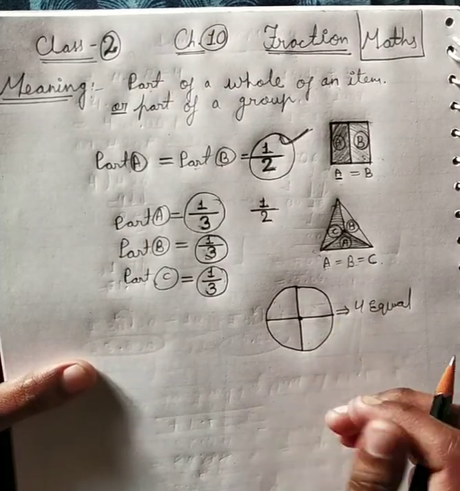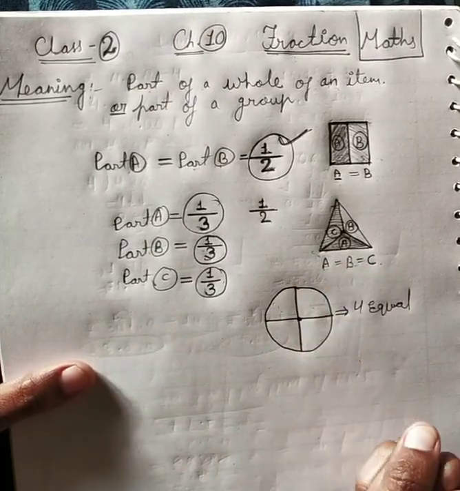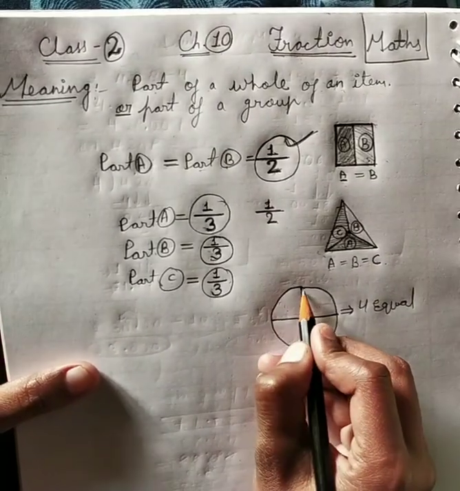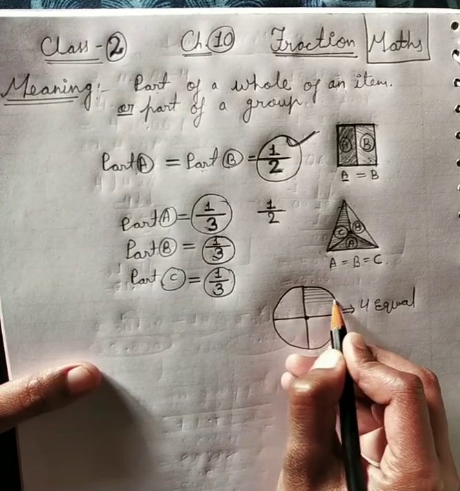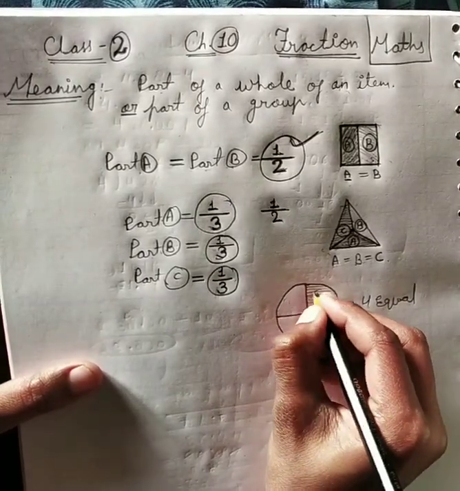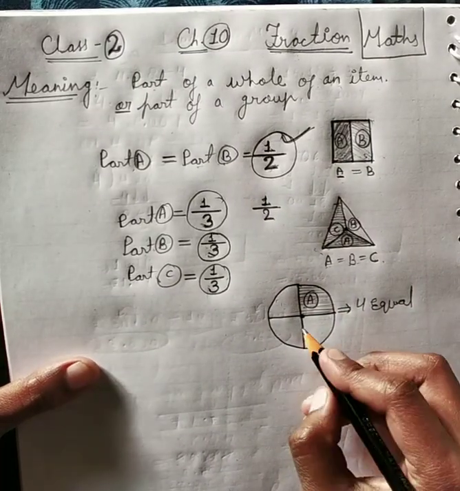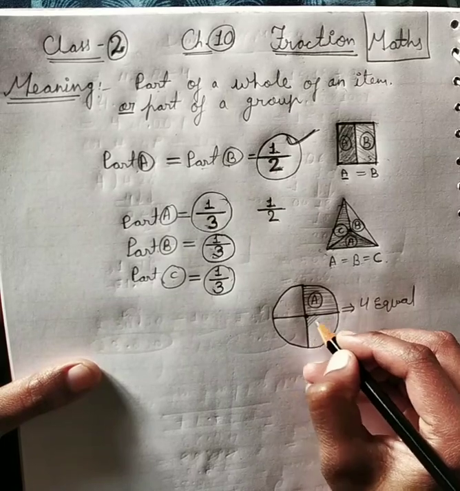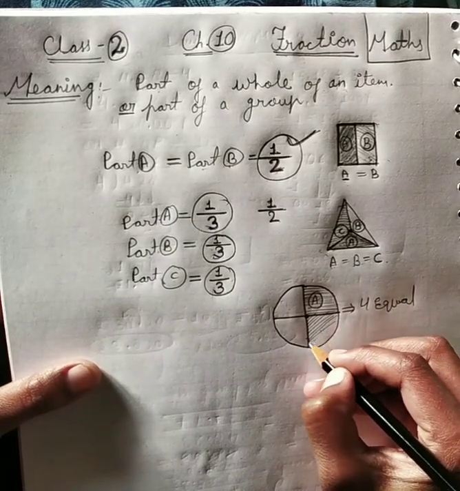Now let's color it, or let's shade it by different things. If we talk about this first part, I am using here vertical line. This is our part A. Now for this part, I am using such type of slanting line.